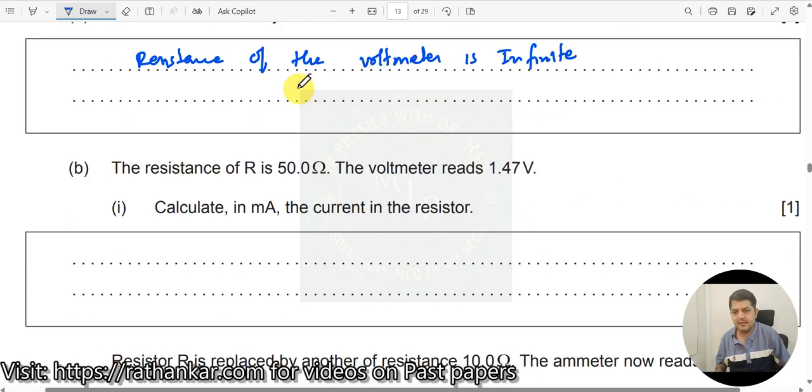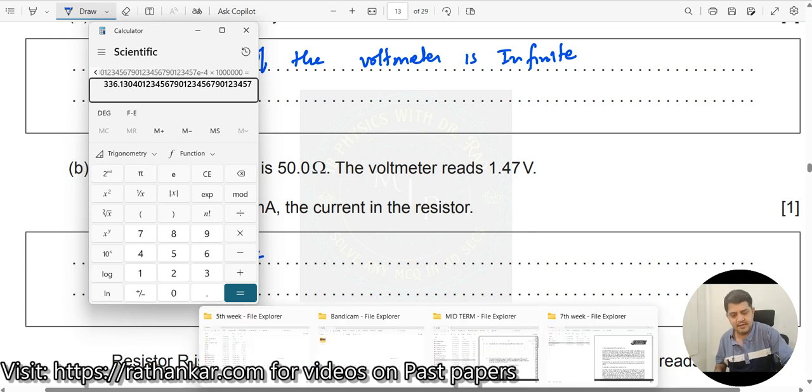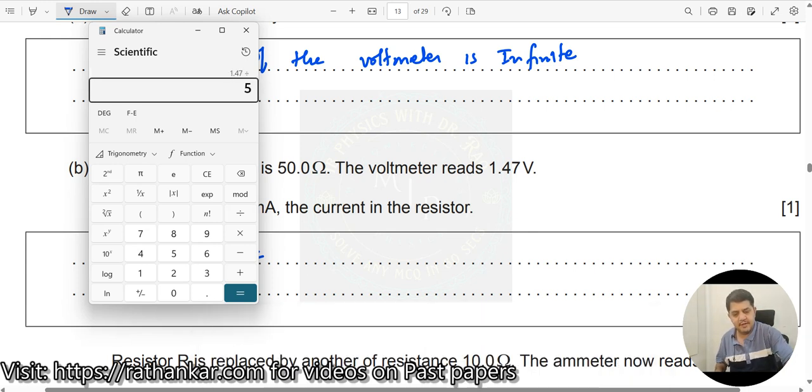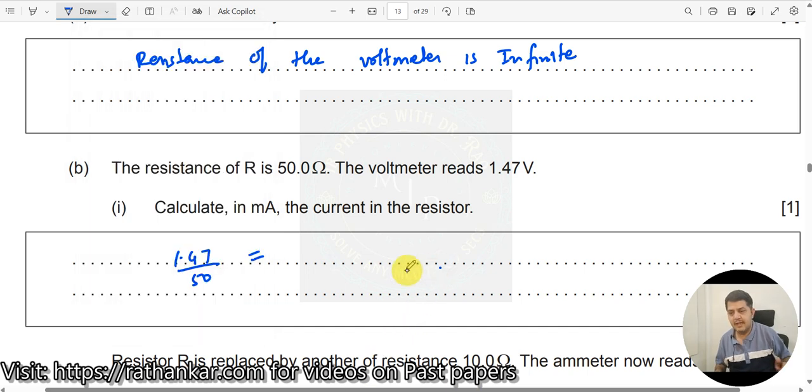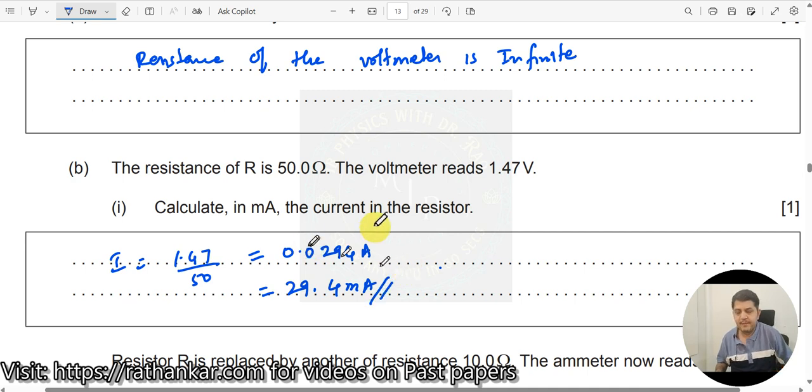Using my calculator, 1.47 divided by 50 is 0.0294 amperes. So the current I is 0.0294 amperes. I want to write it in milliamperes, it should be 29.4 milliamperes.